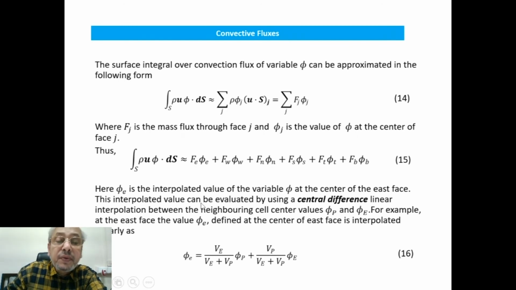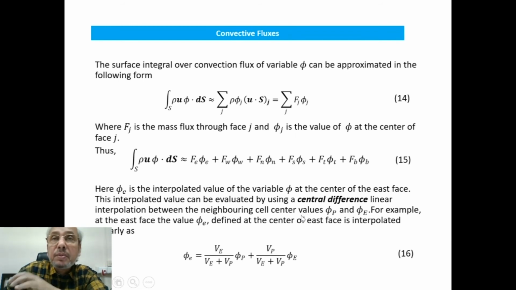This interpolated value can be evaluated very simply by taking a central difference, which is basically linear interpolation between the neighboring cell center values.